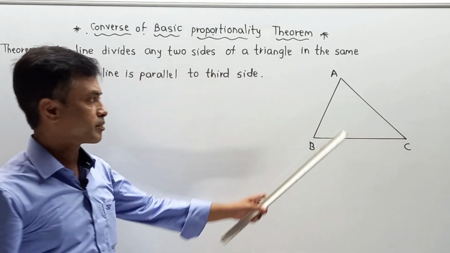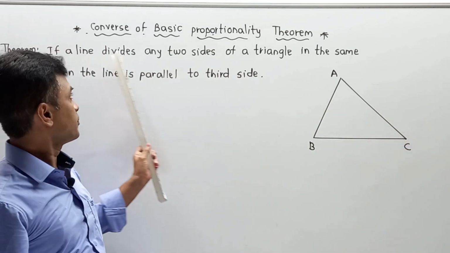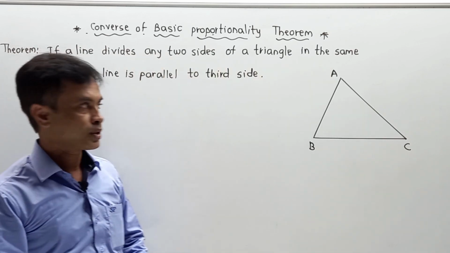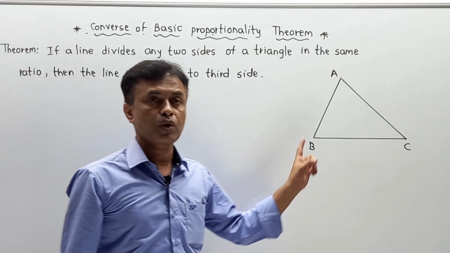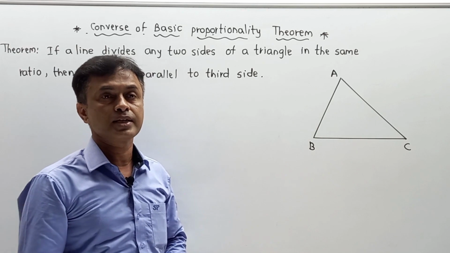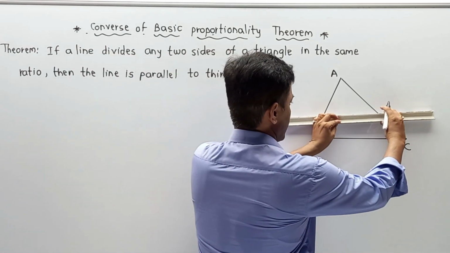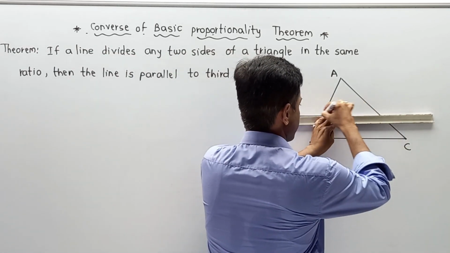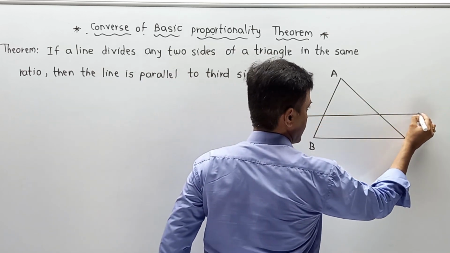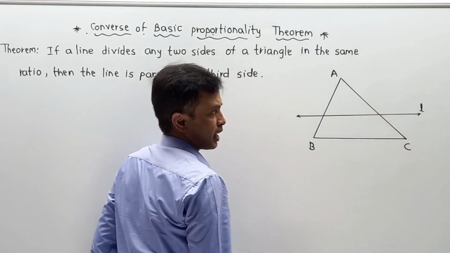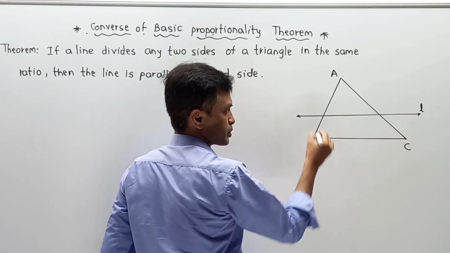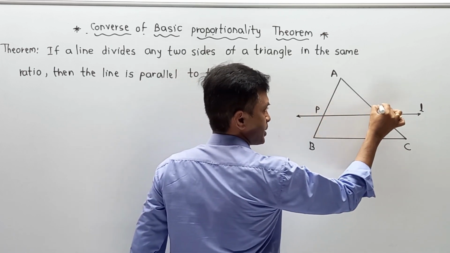Now as per the condition, once again try to understand the statement. If a line divides two sides of a triangle in the same ratio, it means we have to draw one line, and it divides the two sides in the same ratio. Let us say this is a line L, and this line L divides AB and AC in the same proportion. Let us say the points of contact are P and Q.